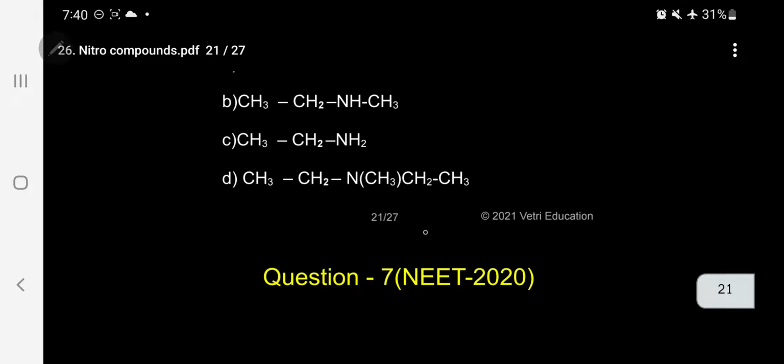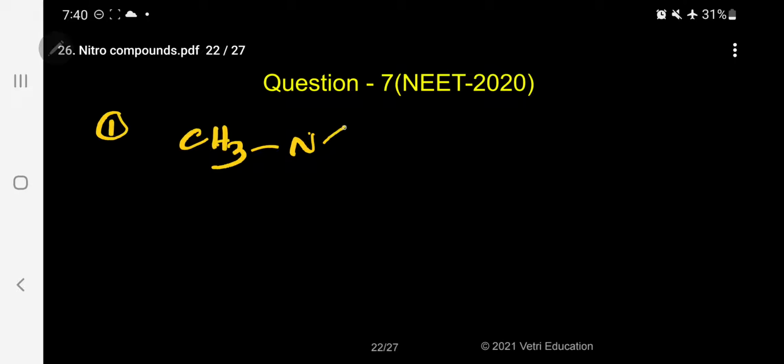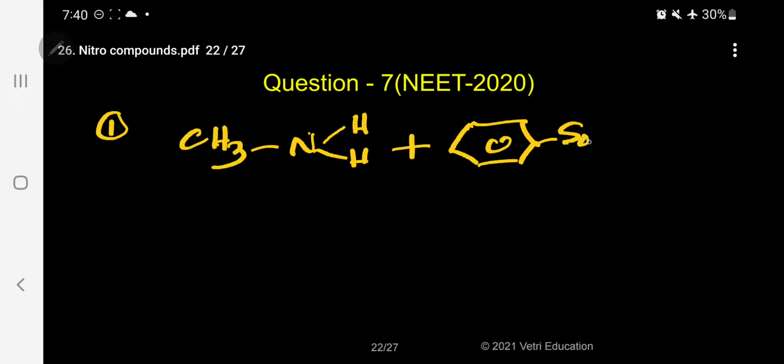Let me explain what is happening. Kindly understand the idea. Suppose, let me take the first case. In the case of primary amine, I will take a simple example, CH3NH2, plus benzene sulfonyl chloride.